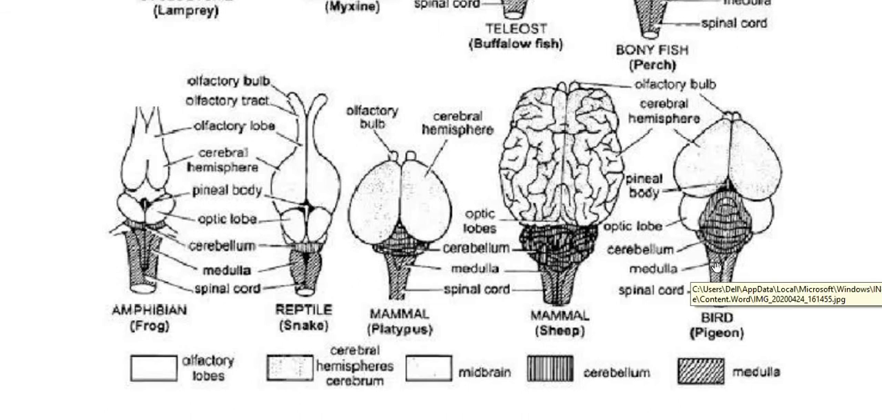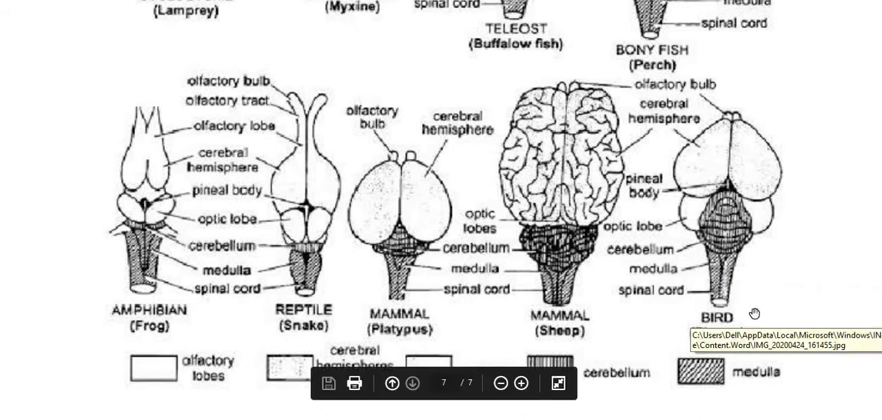And also the medulla oblongata is quite similar to that of the reptile, but because this is a bird brain, some of the structures, I mean almost all the structures, are most developed when we compare with the reptilian brain. Hope you understood the brain of the bird.